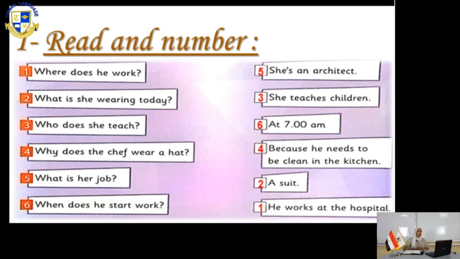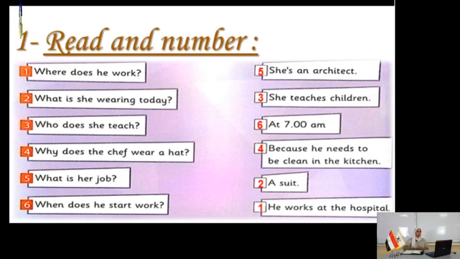Number 1, where does he work? He works at the hospital. Correct. So beside the sentence, he works at the hospital, in the box write number 1. Number 2, what is she wearing today? A suit. This is a kind of clothes. We're going to search in the answers for the clothes. A suit is one type of clothes that we can wear. So write number 2 inside the box.